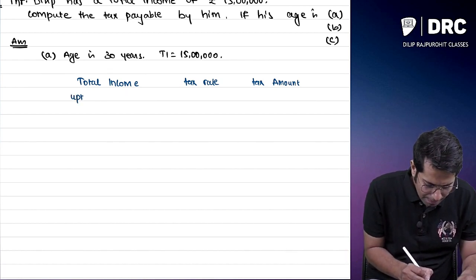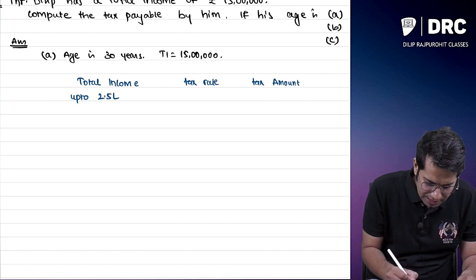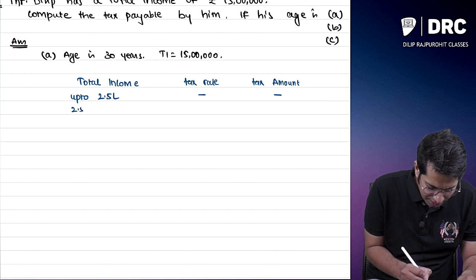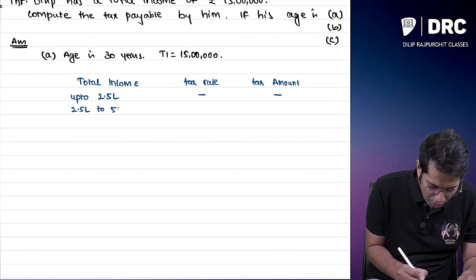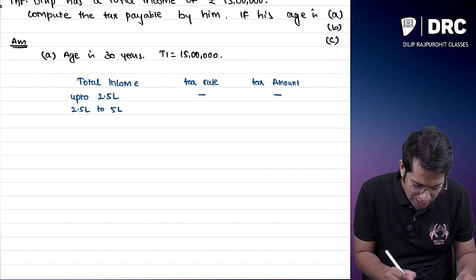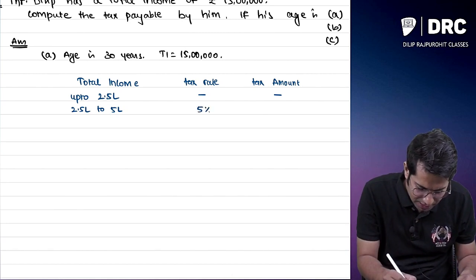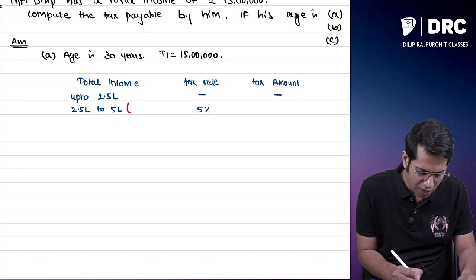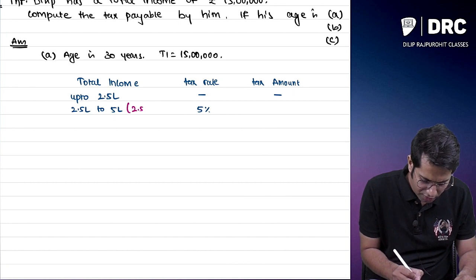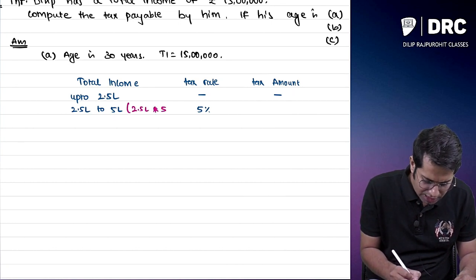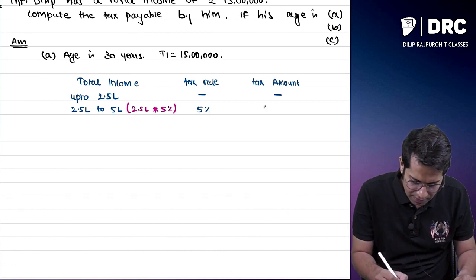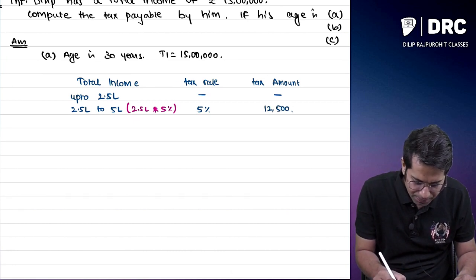So up to 2.5 lakhs I don't have to pay any taxes. Then my income from 2.5 lakhs to 5 lakhs, what is the tax rate, sir? 5%. So how do I compute this? From 2.5 to 5, what is the difference? It is 2.5 lakhs, sir. For this 2.5 lakhs, what is the tax I have to pay? 5%. So what is the amount of tax which will come? It will come to, sir, 12,500 rupees.